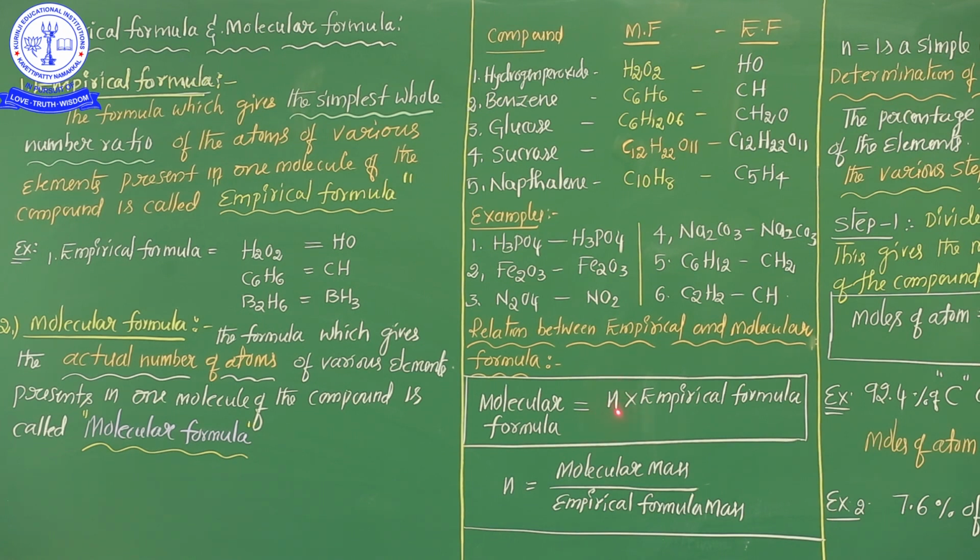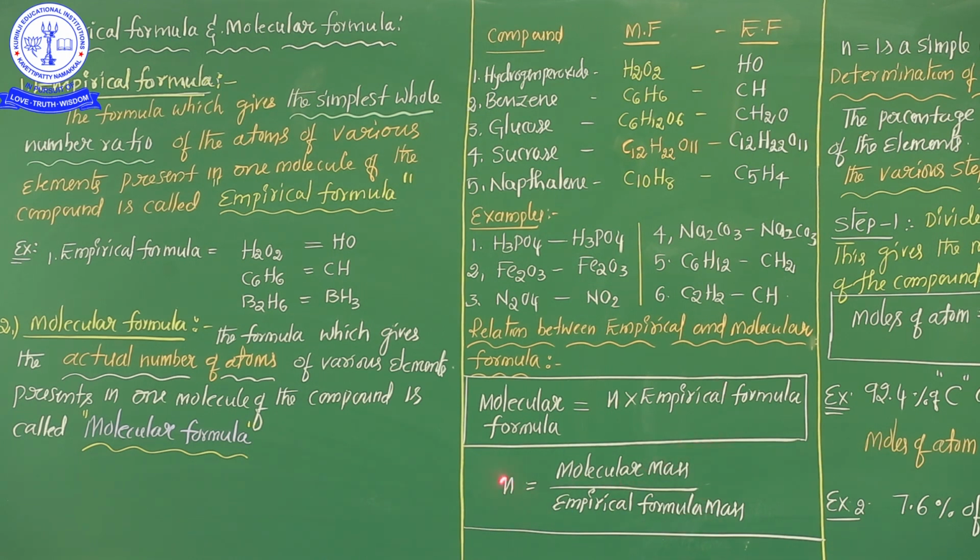Now, how will we get the n value? The n value in a given compound, how will we get it? n is nothing but molecular mass by empirical formula mass. This is the most important, my dear students. Molecular mass by empirical formula mass is nothing but the n value. Later we will discuss more important points about n, how to calculate the n value in the given compound. Just now see here the formula of n is equal to molecular mass upon empirical formula mass.